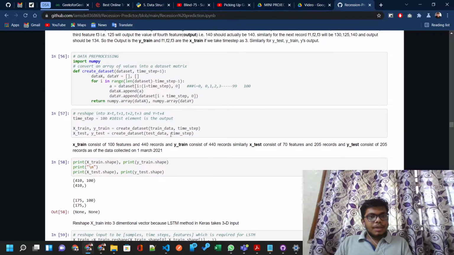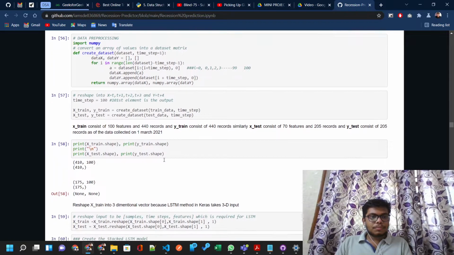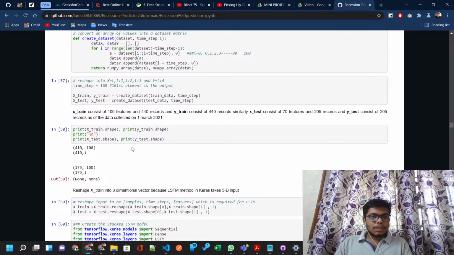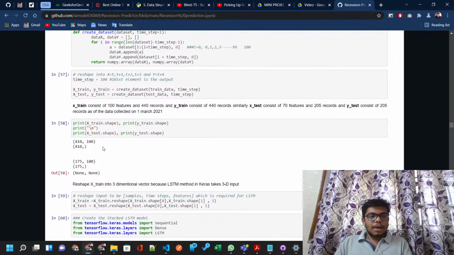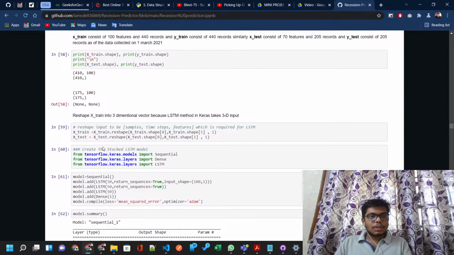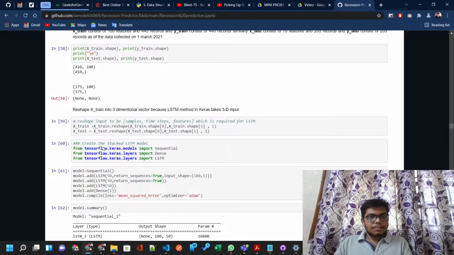Here, as I told you, X-train consists of 100 features and 440 records, and Y-train consists of 440 records. Similarly, X-test consists of 70 features and 205 records, and Y-test consists of 205 records, as the data was collected on 1 March 2021. These are the matrix sizes.